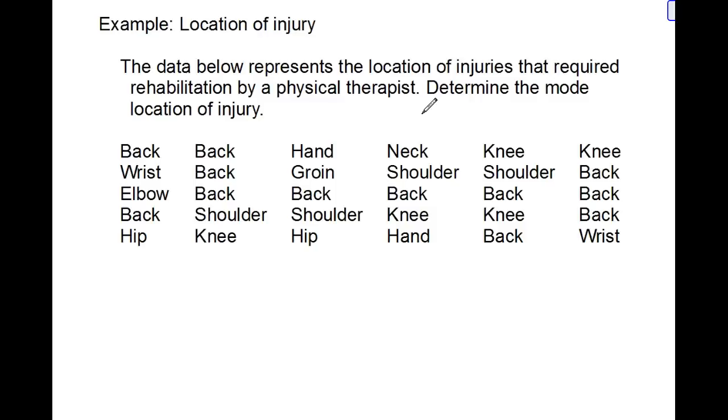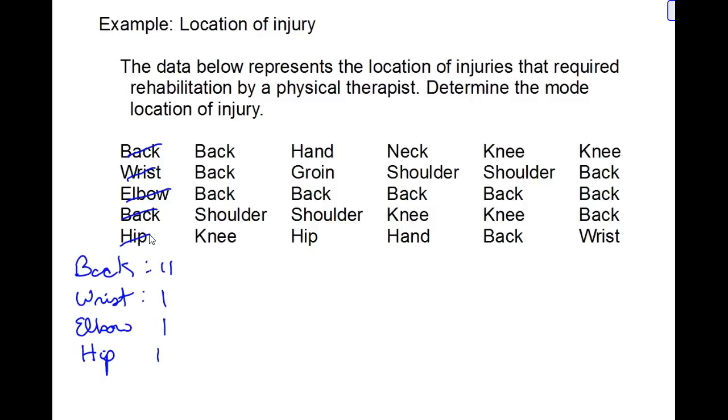So what we do here is we see that we have the back, and we have a wrist, we have an elbow. Okay, so we actually have 2 backs so far. We have 1 wrist, 1 elbow. Then we have a hip. We've got 1 of those.